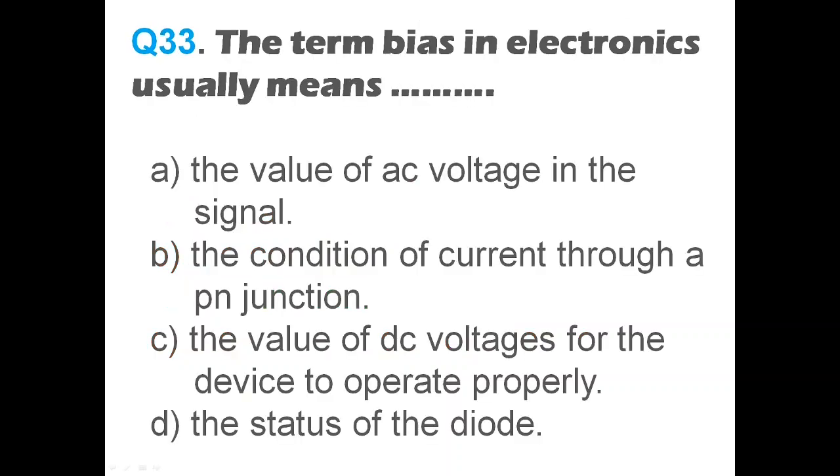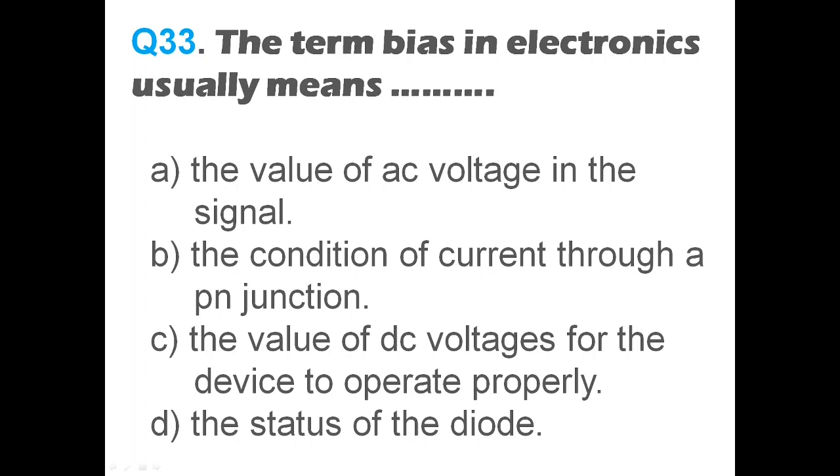Then we'll go to the next question, question number 33. The term bias in electronics usually means dash. Okay. Now the term bias actually means we are applying a DC voltage. Bias, actually the meaning of bias is you are applying a DC voltage so that for whichever device you are applying that voltage, that device works properly. Okay, works properly. Say for example, in your transistors, you apply a bias for the emitter base junction to be forward bias and a bias for the base collector junction to be reverse bias.